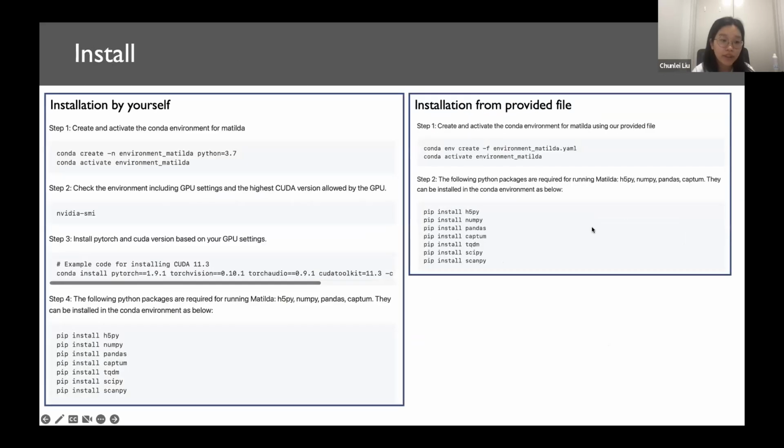Then I will begin to introduce how to use Matilda. First, the installation. We use a Conda environment. We provide two ways to build the Conda environment. One way is you can build it by yourself according to your GPU version. And another way is we provide an environment file.